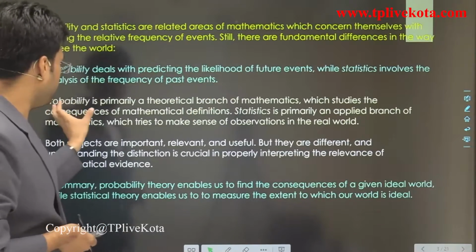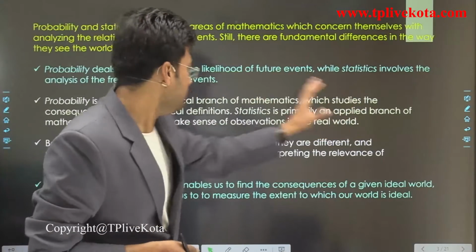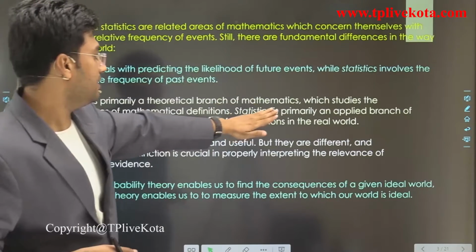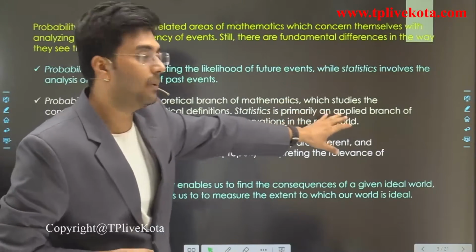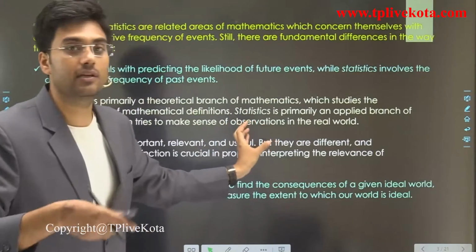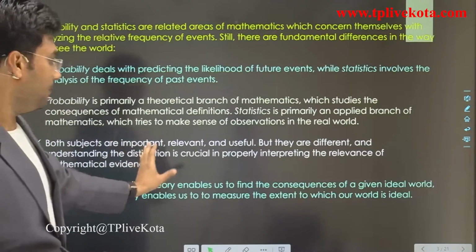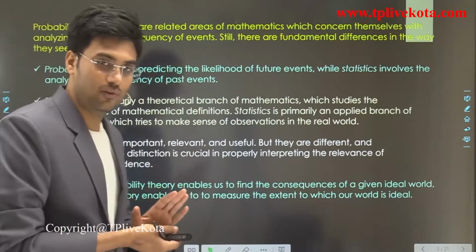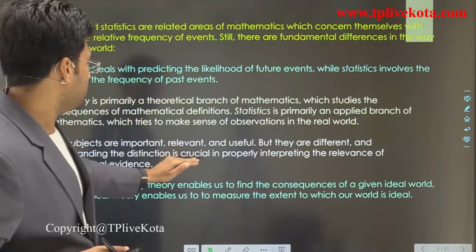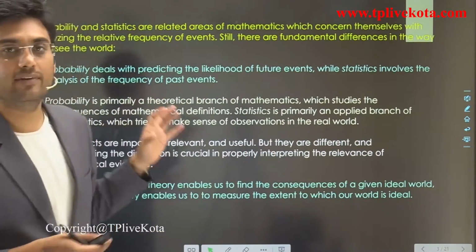Now probability is primarily a theoretical branch of mathematics which studies the consequences of mathematical definitions, okay. And statistics is primarily an applied branch of mathematics which tries to make sense of observations in the real world, okay. Both subjects are important, relevant and useful, but they are different, and understanding the distinction is crucial in properly interpreting the relevance of mathematical evidence, okay.